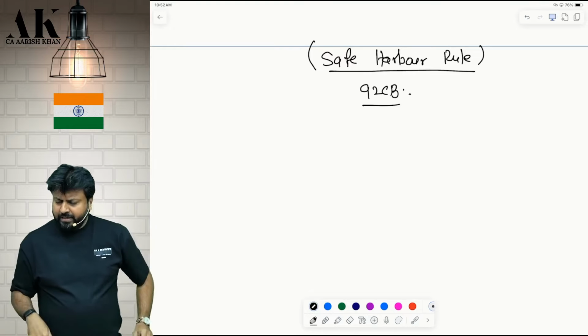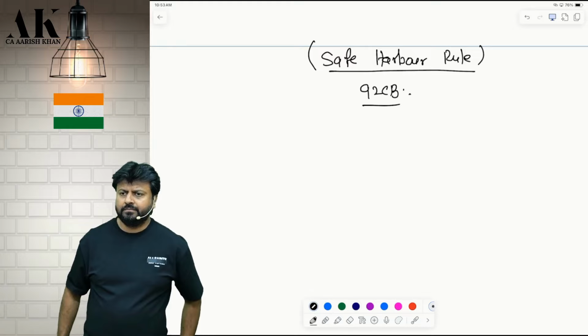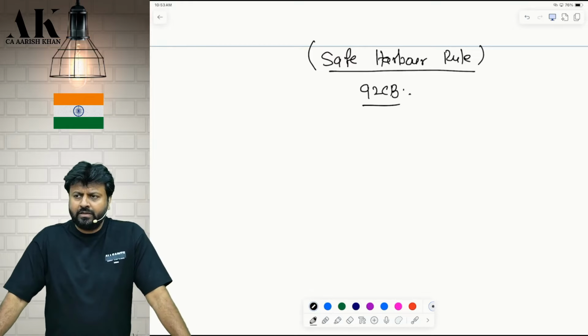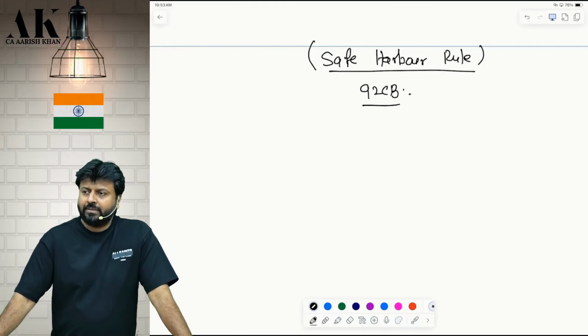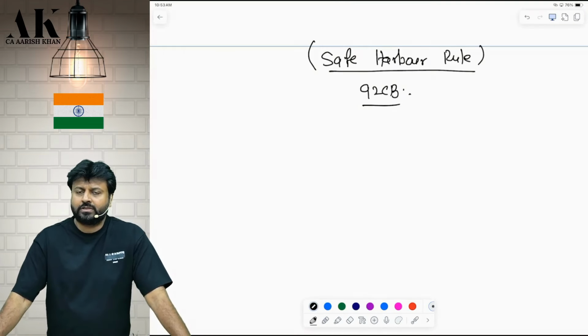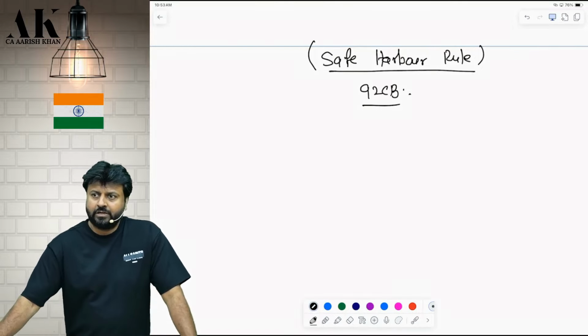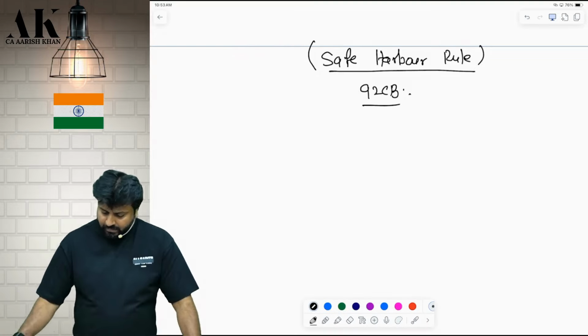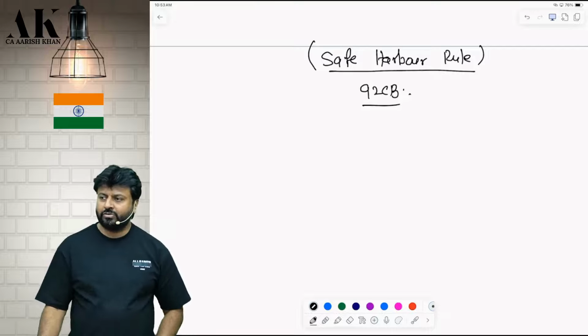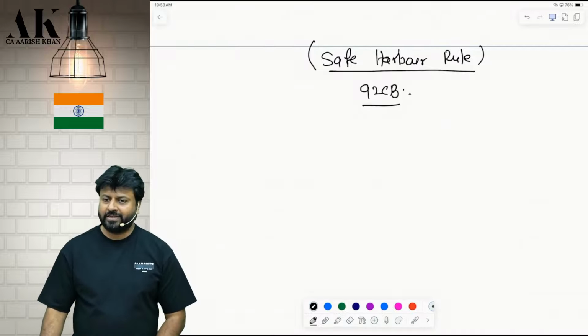Last time it was applicable in November 2018. After that, it was not applicable in CA Final exams. Now, again, it is applicable from Jan 2026 onwards. Okay, Jan 26 is the first attempt, then May 26, September 26, Jan 27, and after that, in the new law, I don't know. Now I will tell you the reason why it was not applicable in exams.